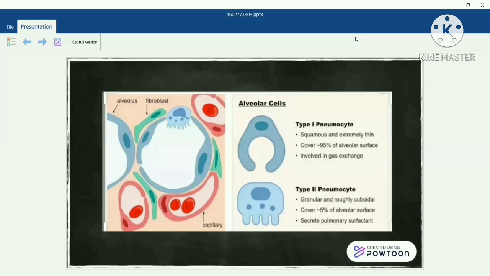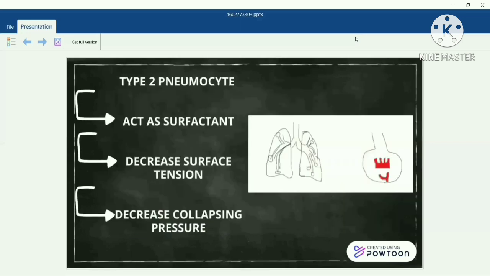So for the alveolar cell, there are two types: type 1 pneumocyte, which is involved in gaseous exchange, and type 2 pneumocyte, which is roughly cuboidal and involved in the secretion of pulmonary surfactant. This pulmonary surfactant decreases the surface tension. Whenever the surface tension decreases, there will be a decrease in the collapsing pressure. Whenever the collapsing pressure decreases, alveoli maintain their shape and everything goes on normally.